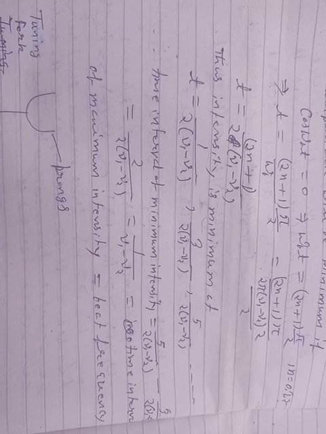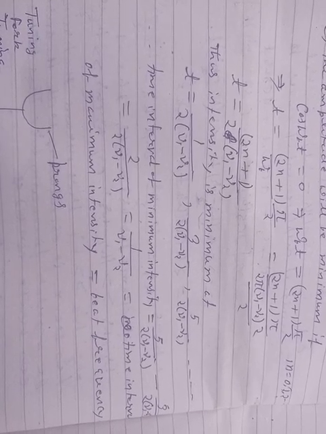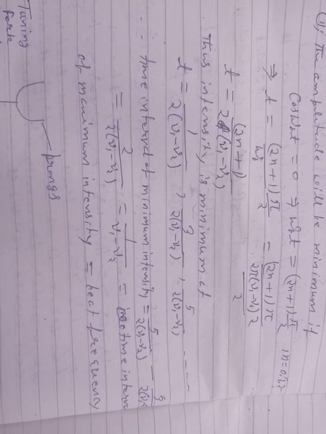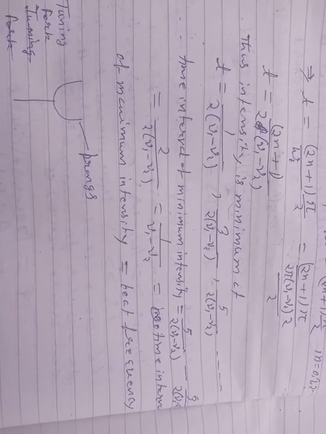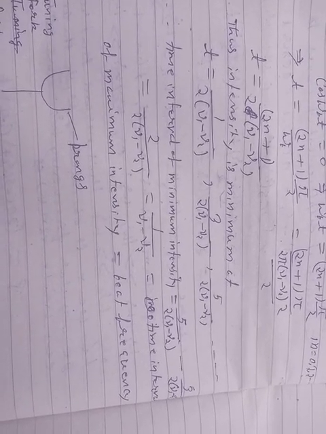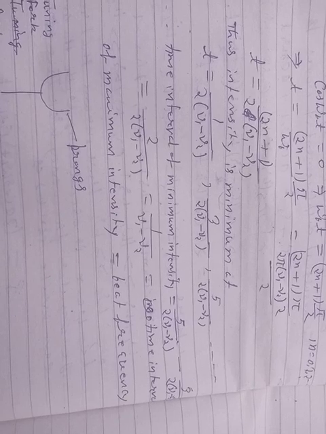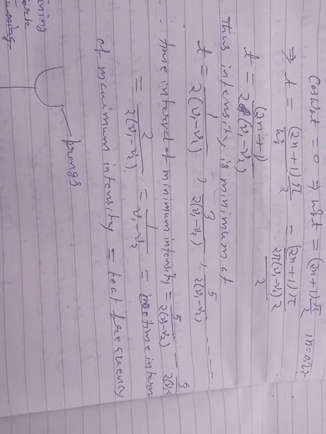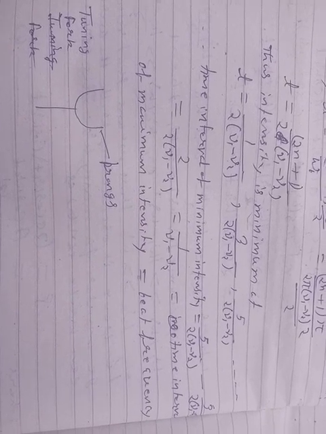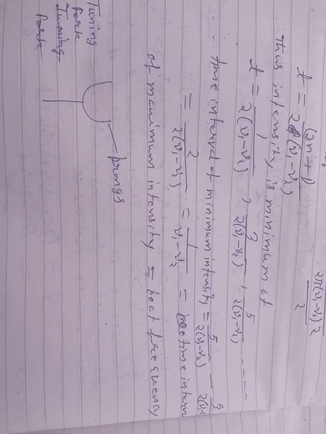Thus intensity is minimum at t equals 1 by 2(nu1 minus nu2), 3 by 2(nu1 minus nu2), 5 by 2(nu1 minus nu2), and so on. Time interval of minimum intensity equals 5 by 2(nu1 minus nu2) minus 3 by 2(nu1 minus nu2), equals 2 by 2(nu1 minus nu2), equals 1 by (nu1 minus nu2). Hence the time interval of maximum intensity equals the beat frequency.